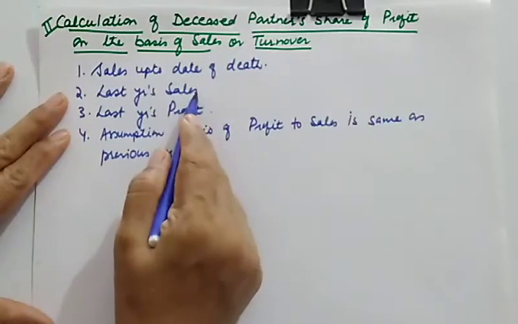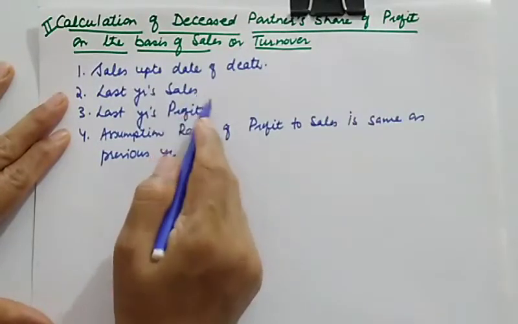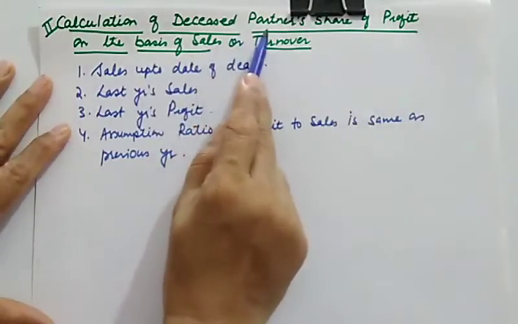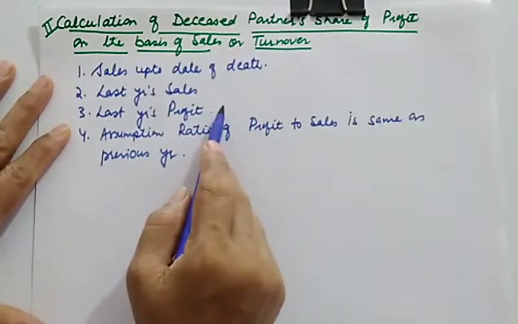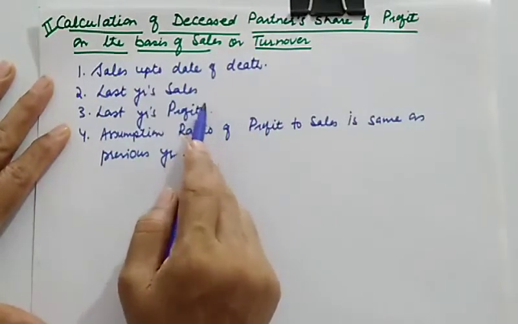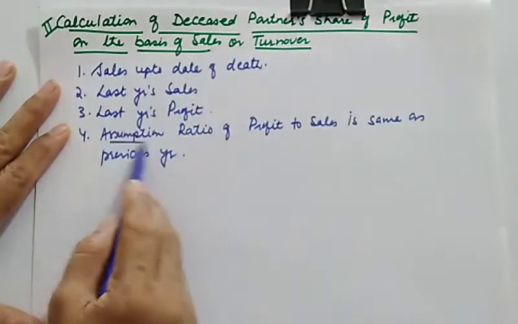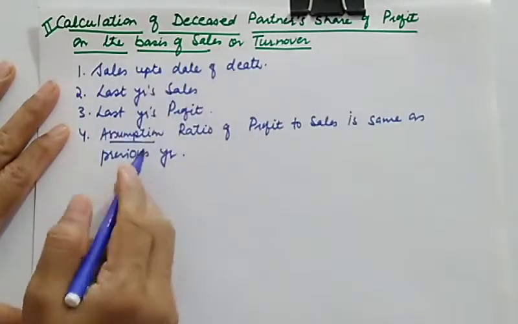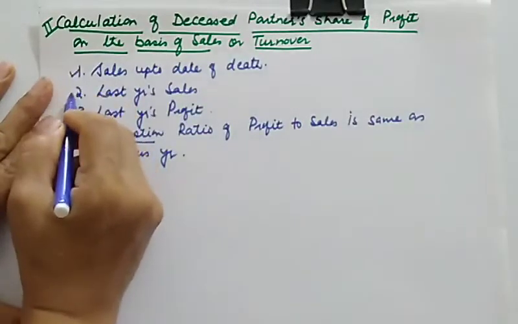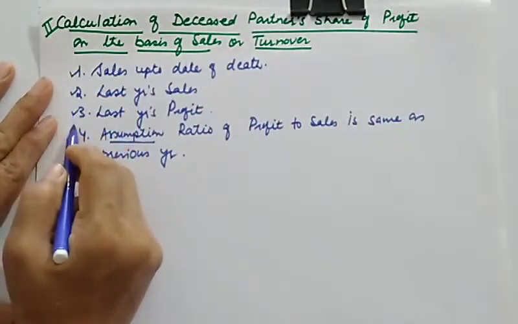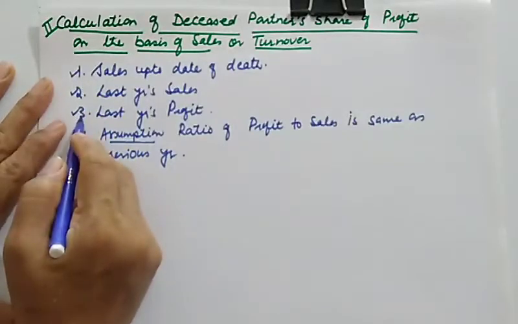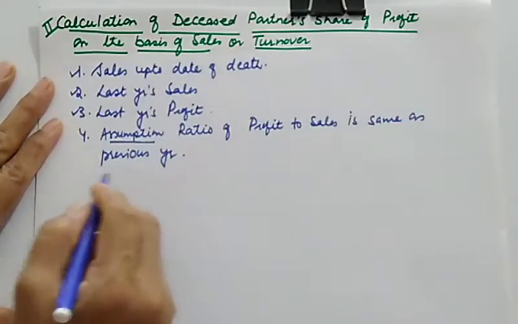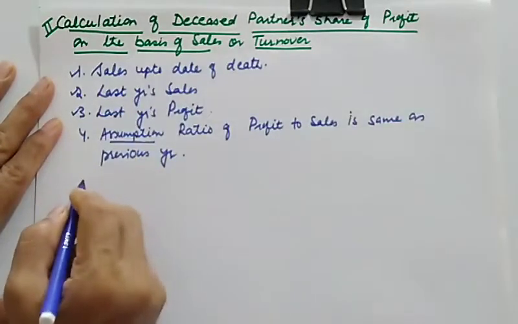If it is 20% of sale in the previous year, then in the current year also, current year means the year in which death occurred, it will remain 20%. So we are assuming, and this is a very important assumption, that the ratio of profit and sale will remain the same. This is the required information. If this information is not available, then in that case we take the time basis. So let us start. Let us write the formula.